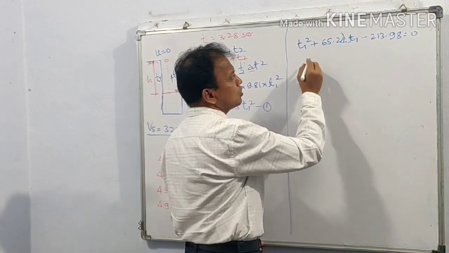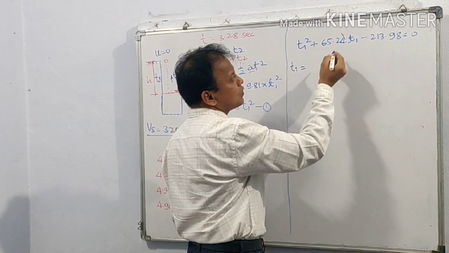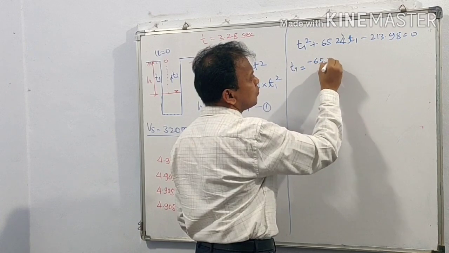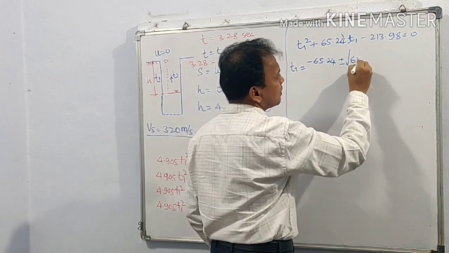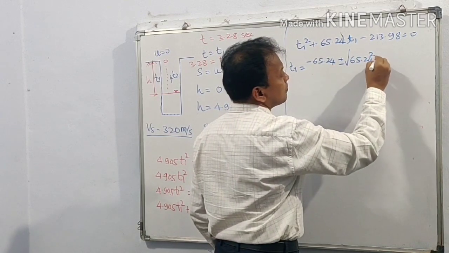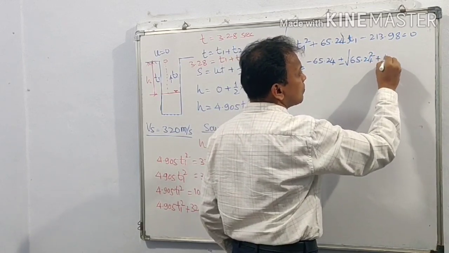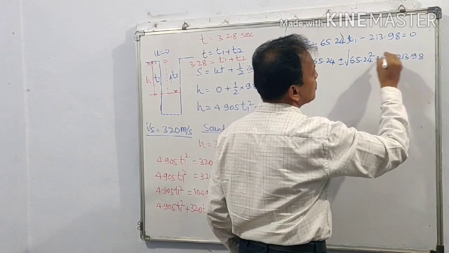Solving this quadratic equation, t1 is equal to minus b, that is minus 65.24, plus or minus the root of b square, that is 65.24 square, minus 4ac, that is 4 into 213.98.